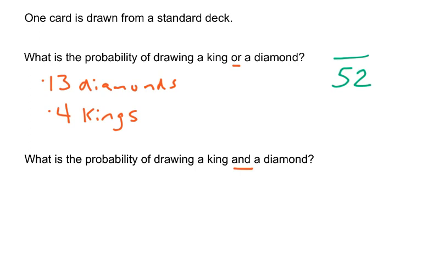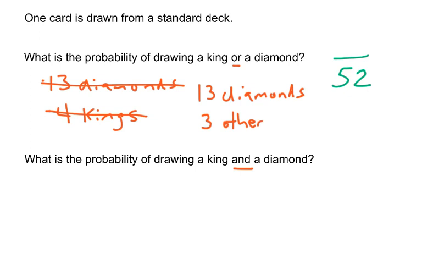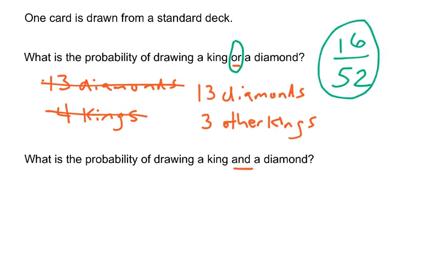So instead of looking at it this way, maybe what I need to do instead is count the 13 diamonds, which means I've counted the king. And then I'm going to count the 3 other kings, which means I've got 13 plus 3. I join those together. This is or. So I join those together, and I have 16 successes and 52 outcomes. So the probability of getting a king or a diamond is 16 out of 52.